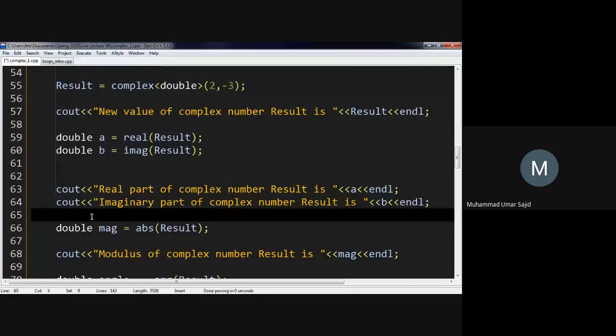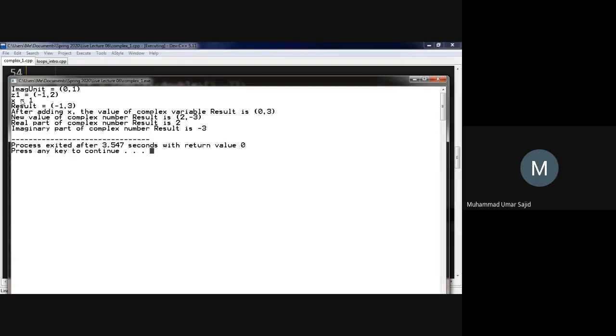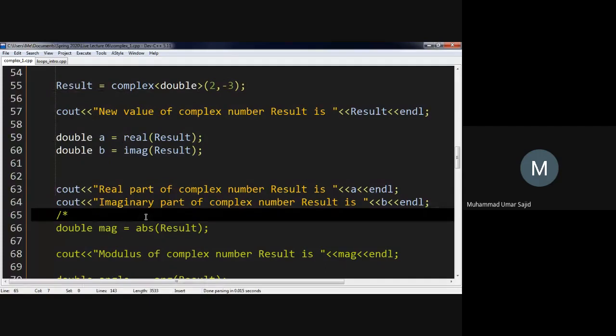So a and b are essentially real numbers. The new value of complex number result is 2 minus j3, and the real part is 2 and the imaginary part is minus 3. We are just taking the imaginary part, which is actually a real number.